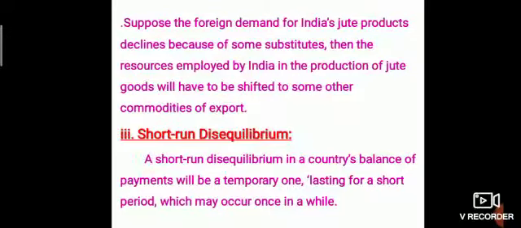Suppose the foreign demand for India's jute products declines because of some substitutes, then the resources employed by India in the production of jute goods will have to be shifted to some other commodities of export. For example, if India's jute products are substituted with some other goods, then exports of jute products decline, so production of jute must be shifted to some other product which is more in demand for export.